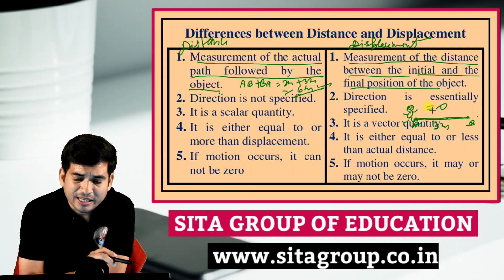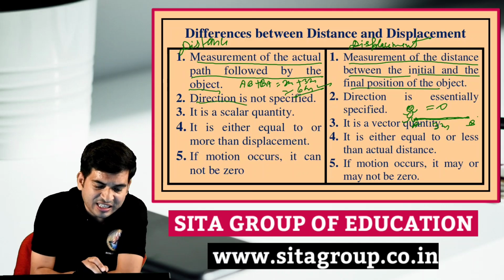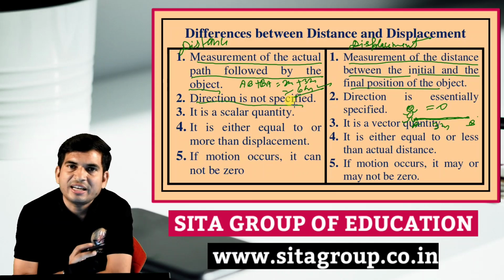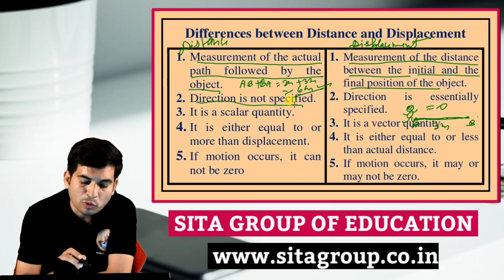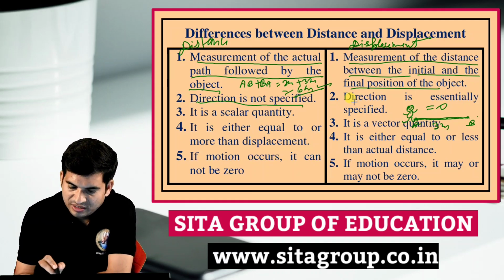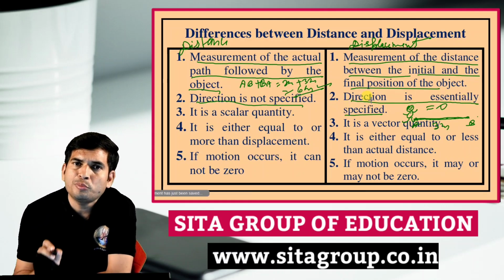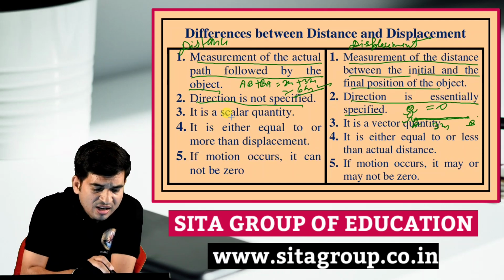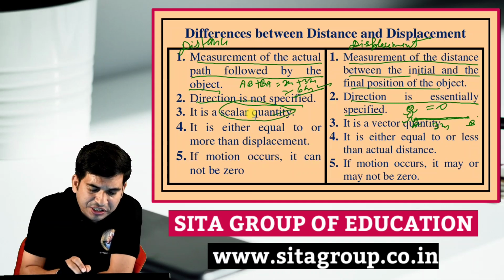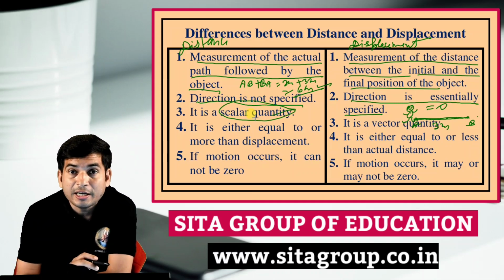If you see here, in distance, direction is not specified. In which direction you are going is not needed, it is only the magnitude. For displacement, direction is essentially specified: magnitude plus direction. Distance is a scalar quantity. Here is a new word you have seen, scalar quantity.